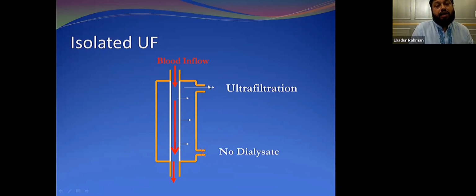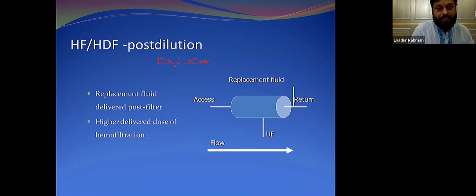So that is known as isolated ultrafiltration. This is basically one sort of convection which is used, and you can use it with your same dialysis machine. If you use hemofiltration or hemodialysis, you can use two types of mechanism. You can use replacement fluid, either post-dilution replacement fluid, where you will add the replacement fluid when the blood passes through the membrane and goes back to the patient. So that is known as post-dilution. If you use post-dilution mechanism, then you will have a higher delivered dialysis.